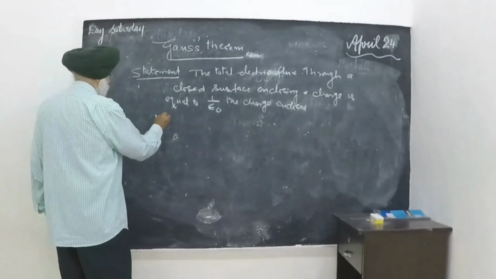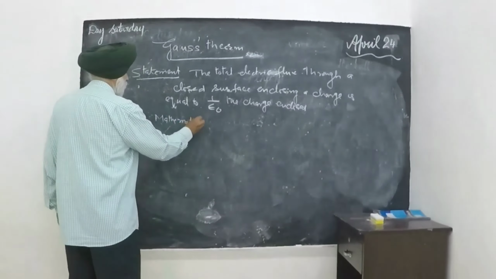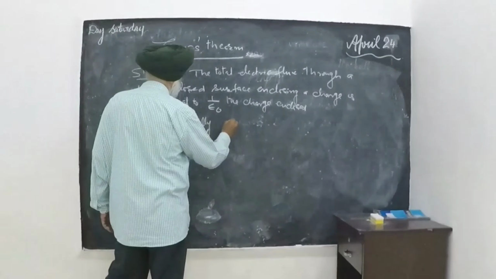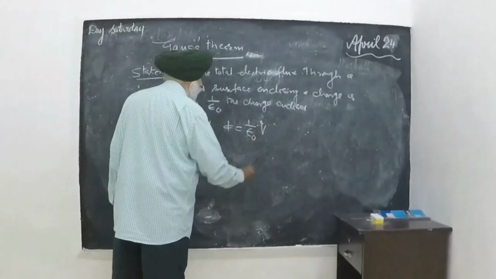Mathematically, it is expressed as phi is equal to 1 over epsilon naught times the charge enclosed.